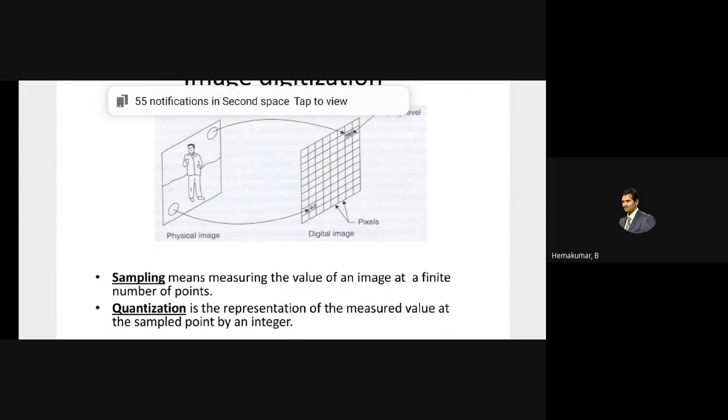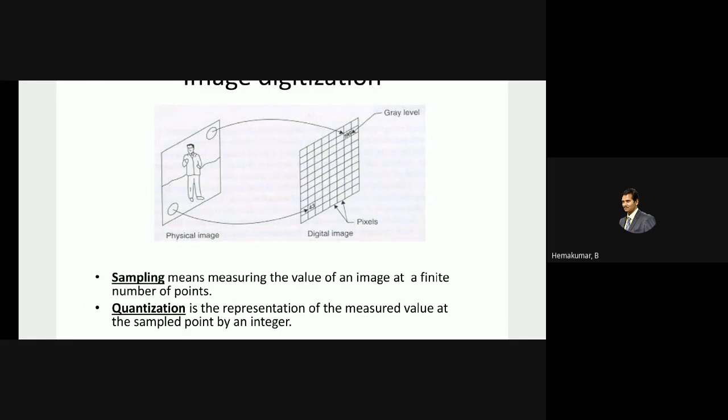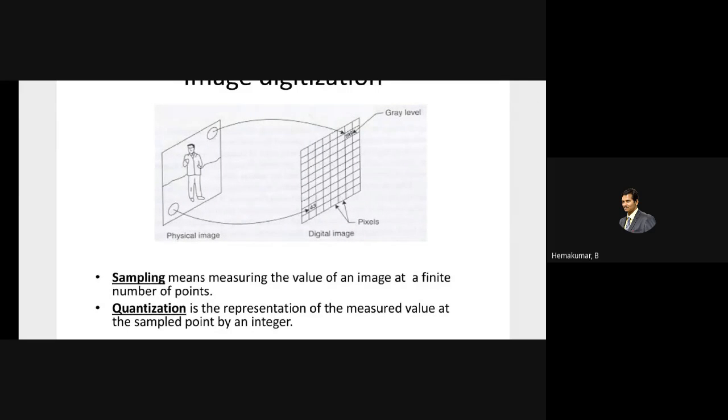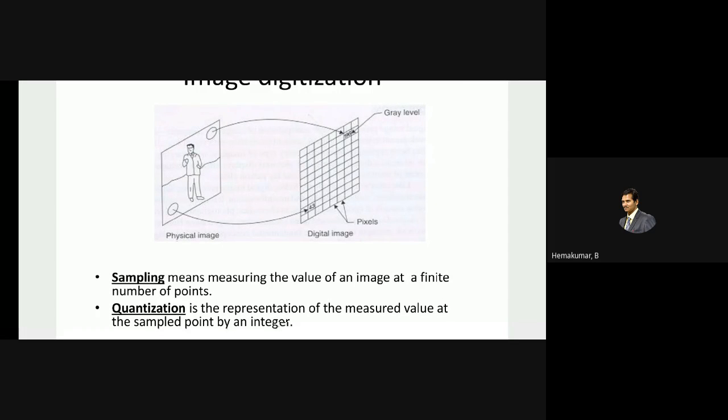Okay, if it is a video signal, it should be taken at a particular speed. If it is a still image, we don't deal with the speed. Okay, quantization: we take the samples. The sampled values are not whole numbers. So we have to find a way to round off the values to their nearest greater value. This is a compromise between the digital processor which we could afford and the image quality.